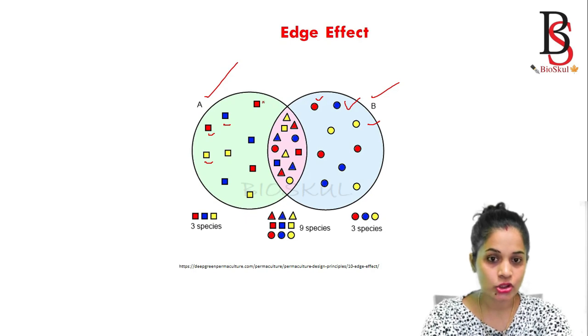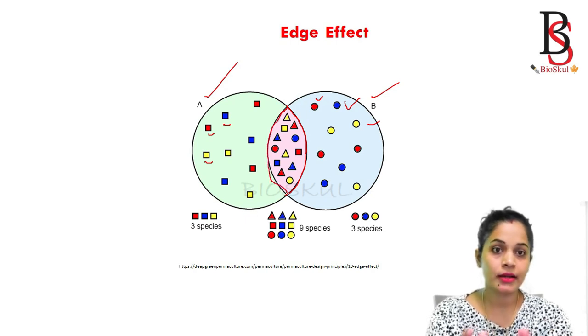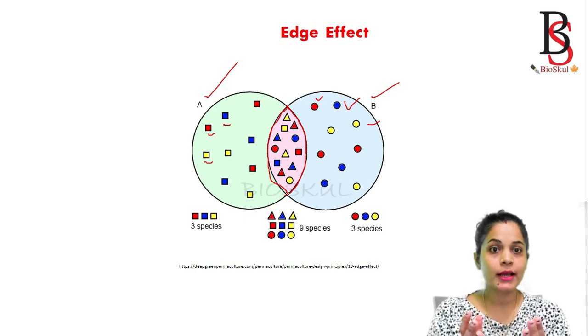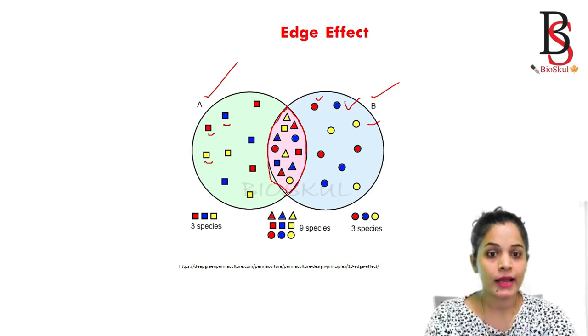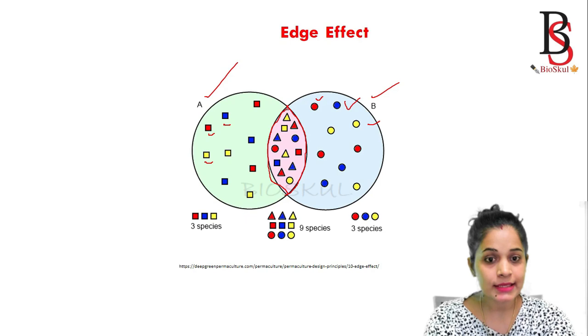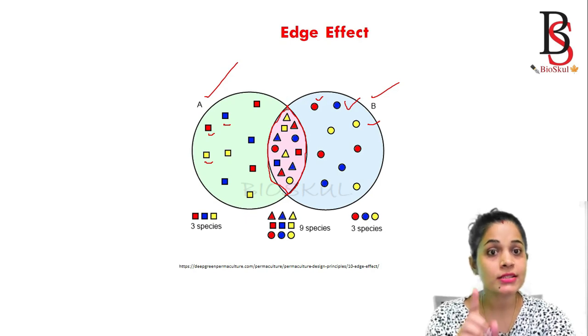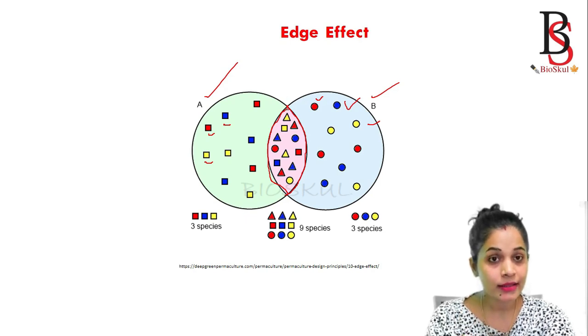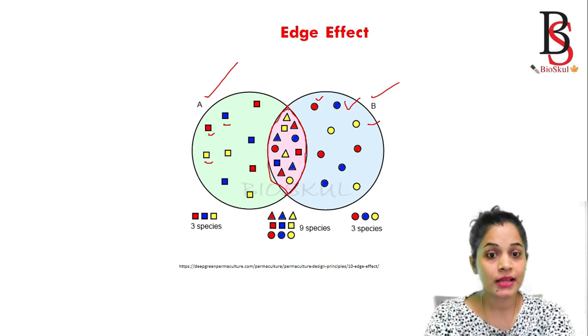For ecosystem A, this one is the edge. Edge means the outer limit. Similarly, for ecosystem B, this one is the edge. And here you can see the edges of both ecosystems are overlapping with each other. This transition area is known as the ecotone. And in the ecotone region, there is a higher species diversity or greater species diversity.